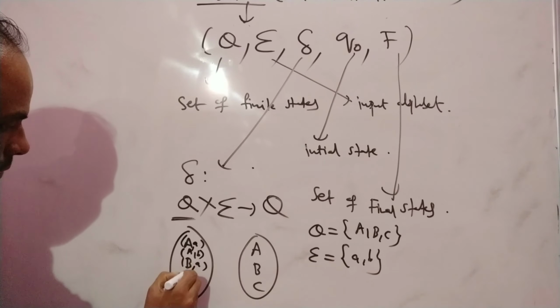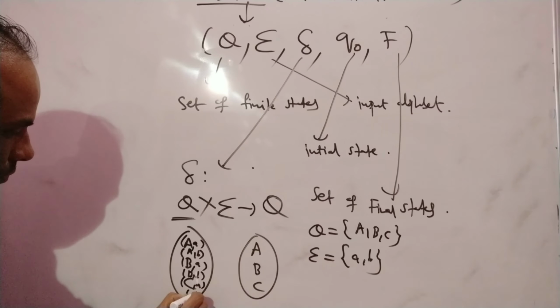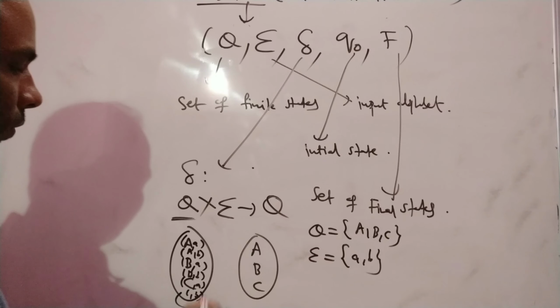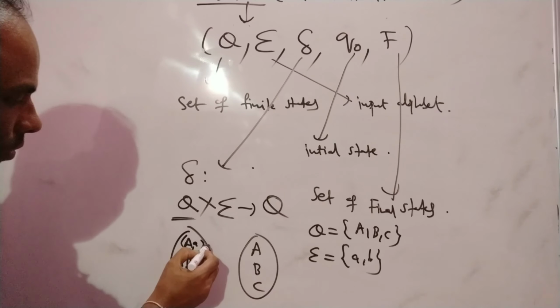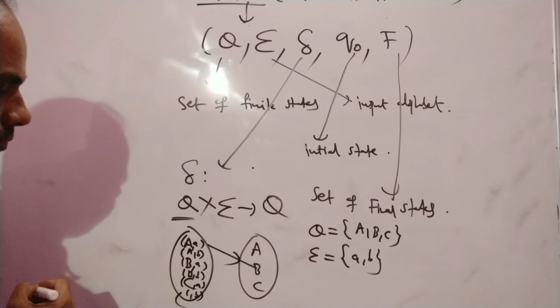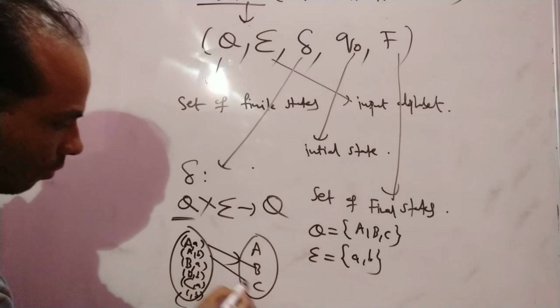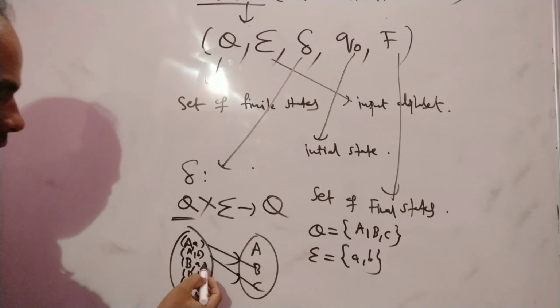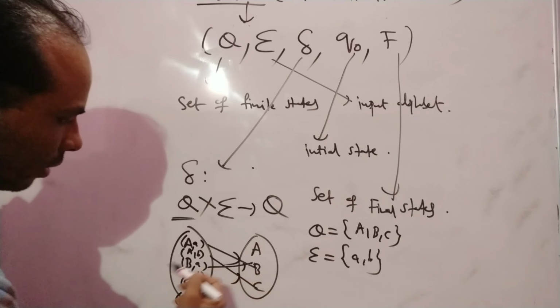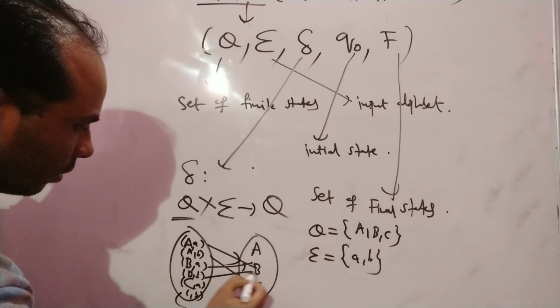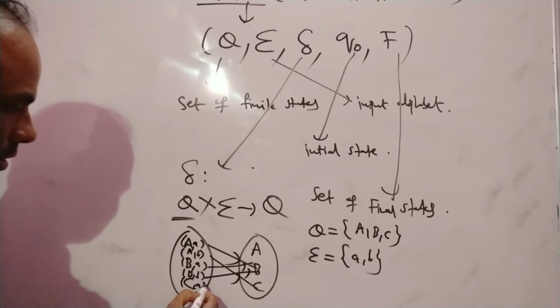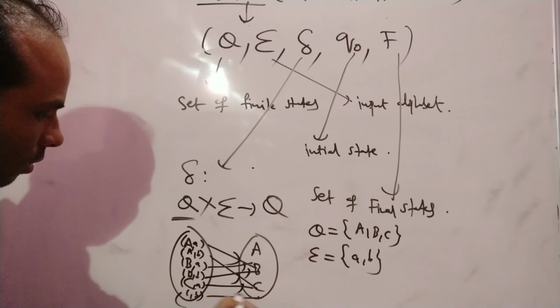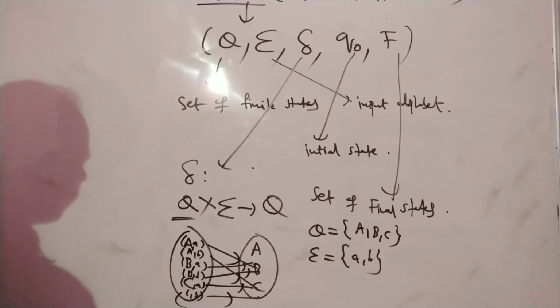Similarly BA and BB, CA, CB, right? If you give AA, for example, you go to B. If you give AB, you go to C. You give BA, you reach B. You give BB, you reach B. CA, you reach C. Like this, some mapping is there, right?